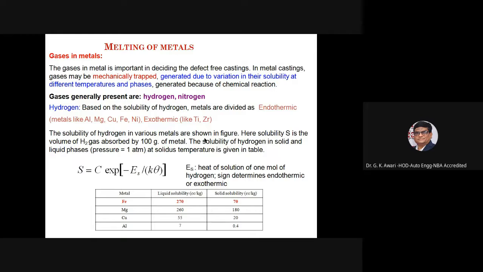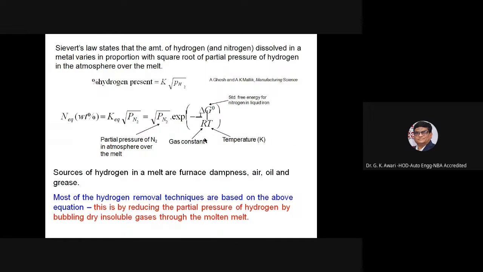Here solubility S is the volume of H2 gas absorbed by 100 gram of metal. The solubility of hydrogen in solid and liquid phases at solidus temperature is given. Sievert's law.